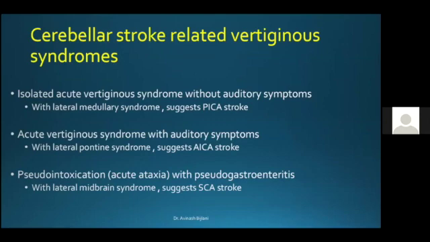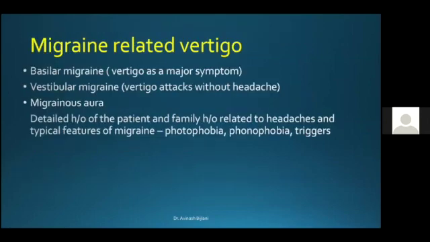So before we go to the next point, can you make it clear, because there are 3-4 terms which are used interchangeably. For example, the patient must have had at least 5 attacks to make a diagnosis of vestibular migraine. They call it sometimes migrainous vertigo. Is it the same as vestibular migraine? Well, the previous terminology was migrainous vertigo. As of today, the terminology is vestibular migraine. Exactly. And the patient must have had at least 5 attacks, and the duration of the symptoms is from a few minutes to a few days.